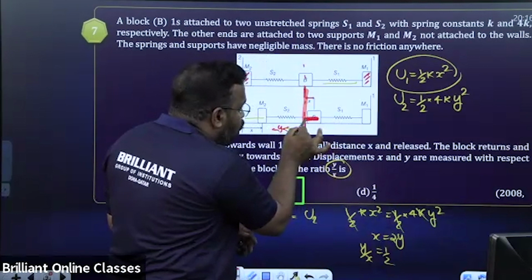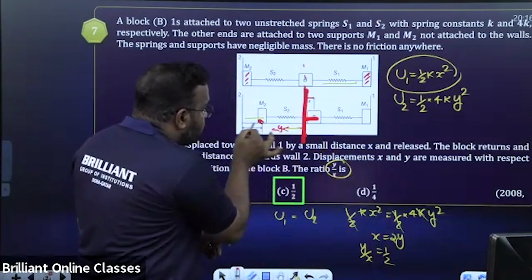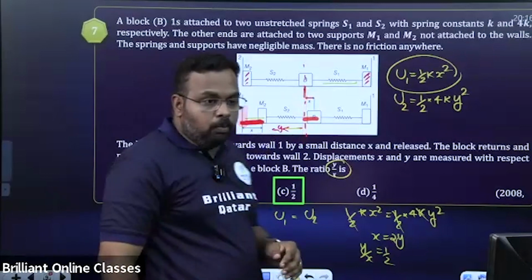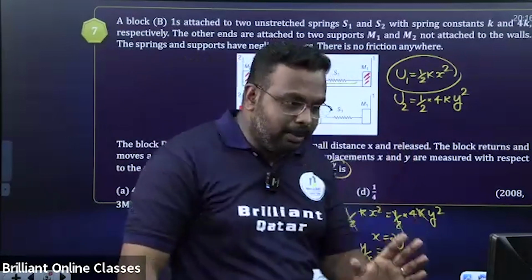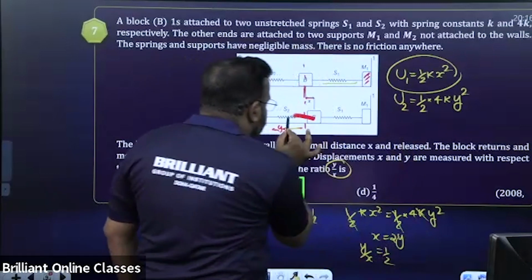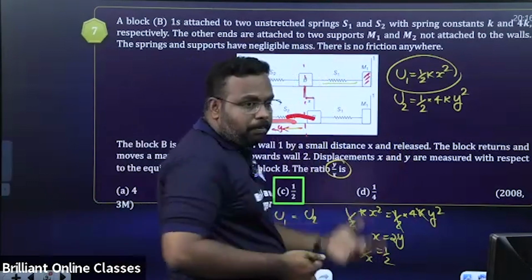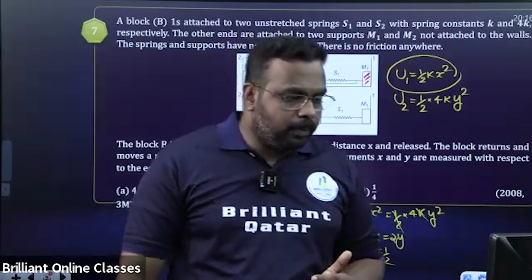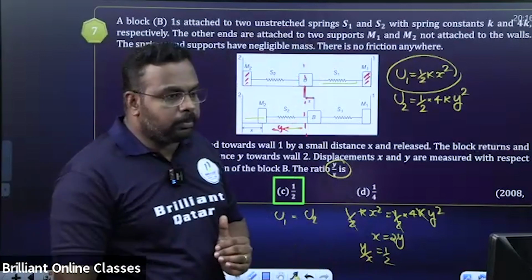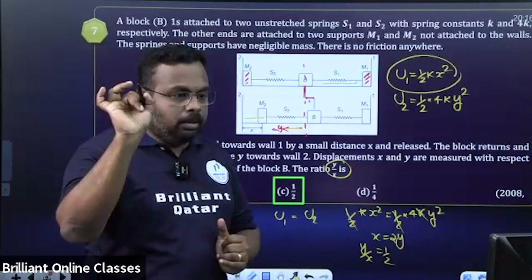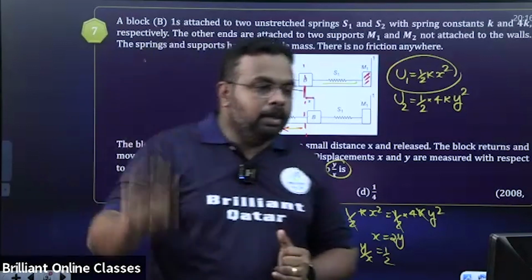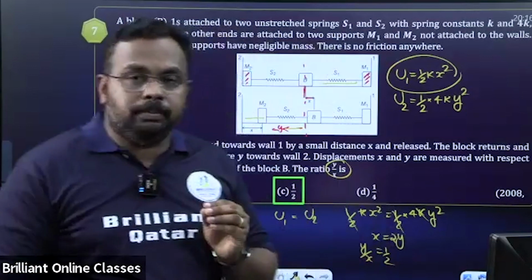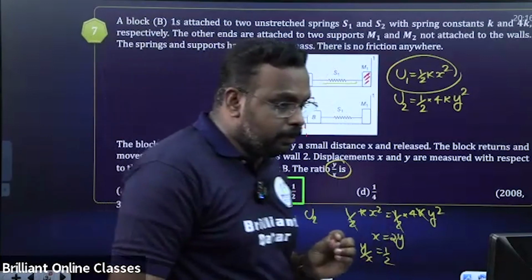But when the block B reaches here, you can see that M2 will be moving the same distance. So now M2 is in contact with the wall. Now it cannot go further. But since the energy is transferred to S2, what happens? S2 will be compressed. I think the idea is clear now. Yes or no? Okay. Can I go to the next question? All of you comment.